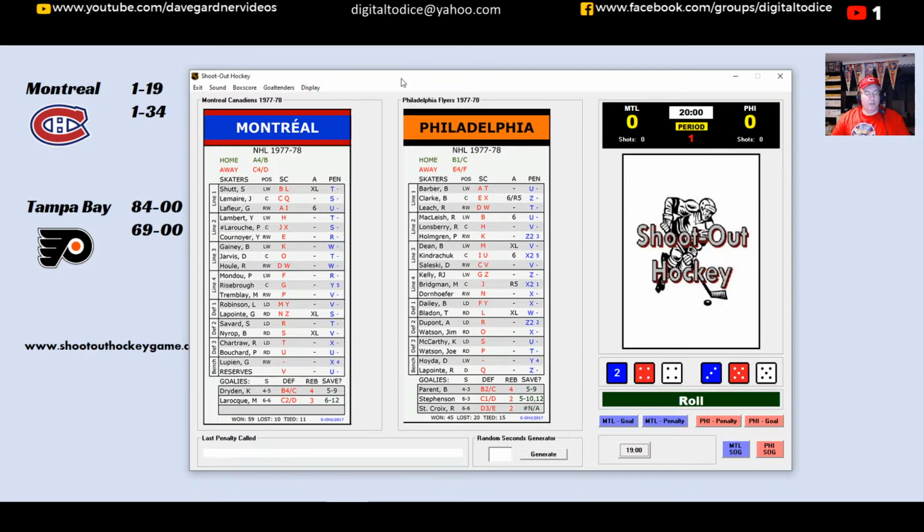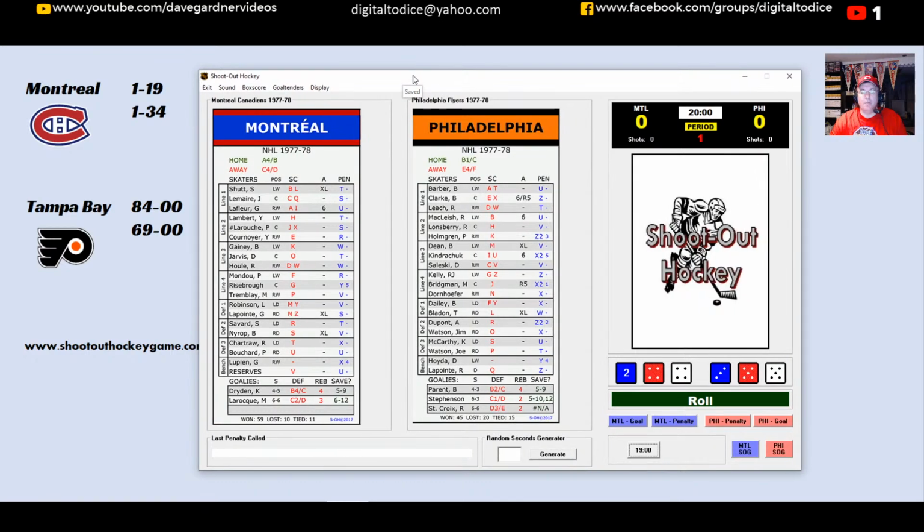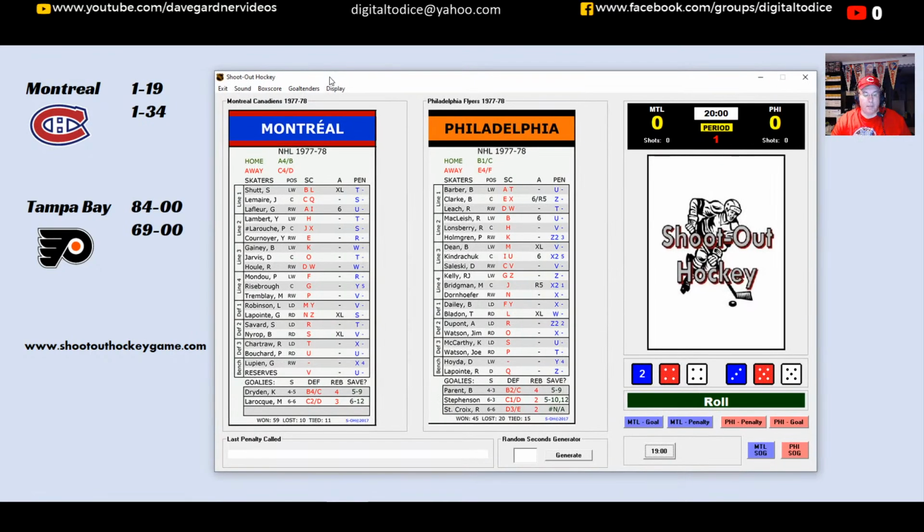I do want to have my little caveat before I get this going: I may make mistakes in this game. I may actually play some house rules in this game, and I may do a few other things. But all in all, I think you should have a pretty good idea of how shootout hockey is played. I like to get that up front because people love to point out the mistakes in the game. So yes, there will be mistakes in this game. I guarantee it. It just kind of happens when you're streaming, your focus comes off the game and goes to the stream and you miss something.